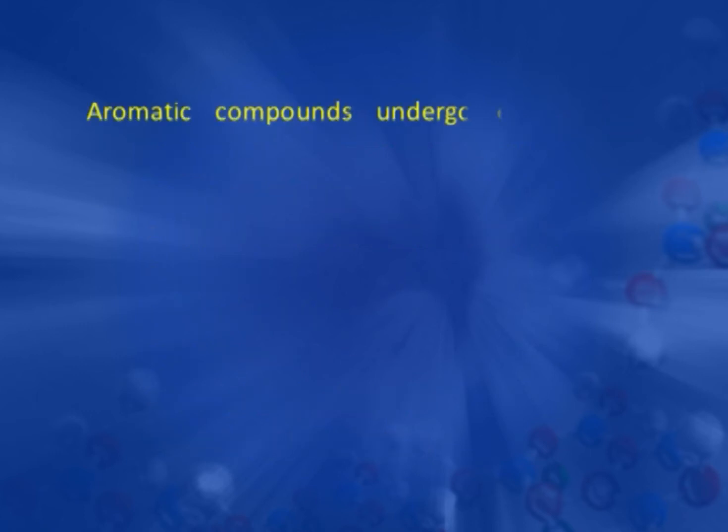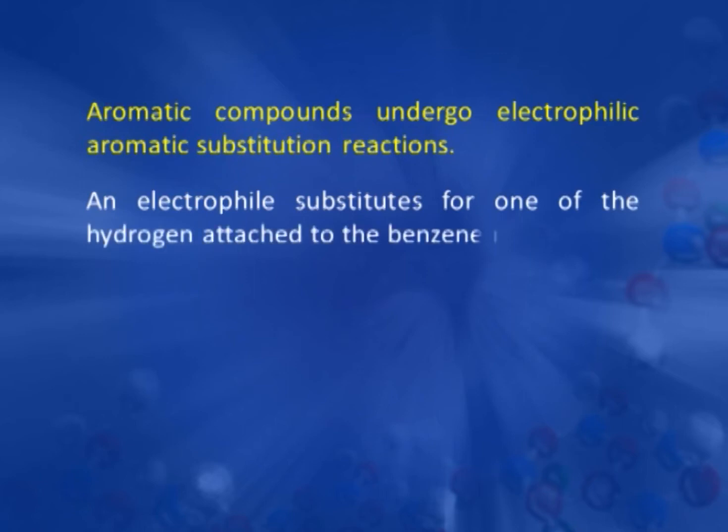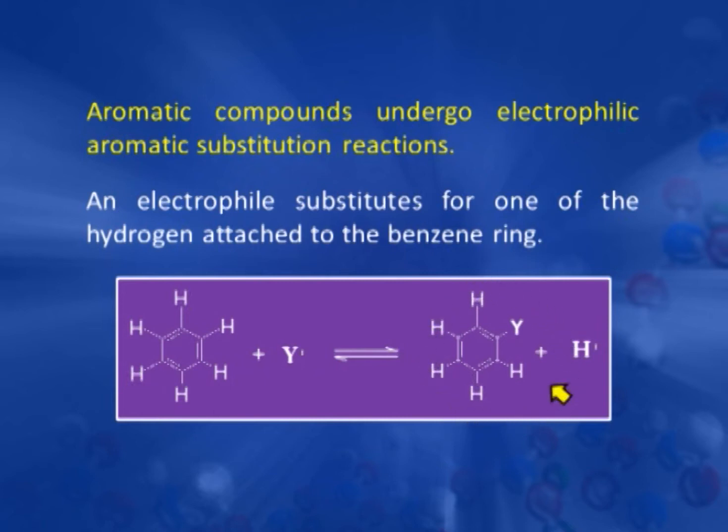So, we know all aromatic compounds undergo electrophilic aromatic substitution reactions. In the last lecture, we have seen this also. Here you can see this is a benzene ring and this is an electrophile. So, if we react this electrophile, it substitutes one of the hydrogens from the benzene ring to give the substituted product.